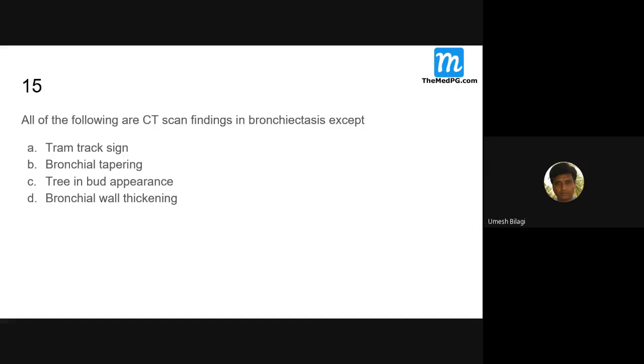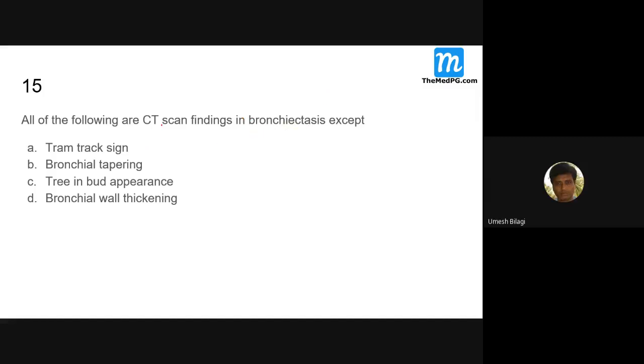Tell me, all of the following are CT scan findings in bronchiectasis except: bronchial wall thickening, bronchial tapering. Sir, bronchial tapering. So now, why is there a dilatation of bronchi here? Yes, sir. There is a dilatation of bronchi, but tapering, which is a normal thing in the lungs, will disappear. It's bronchiectasis.